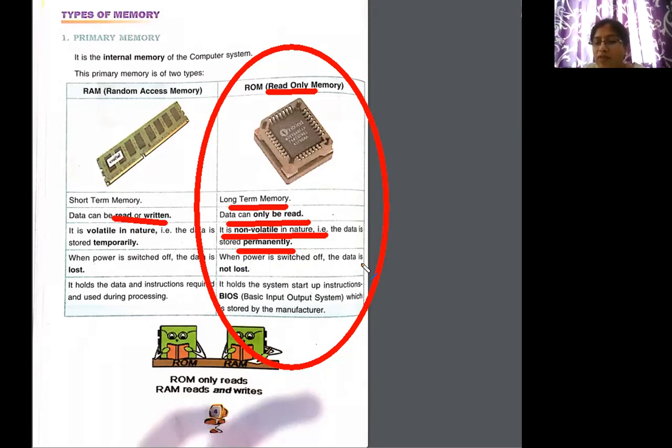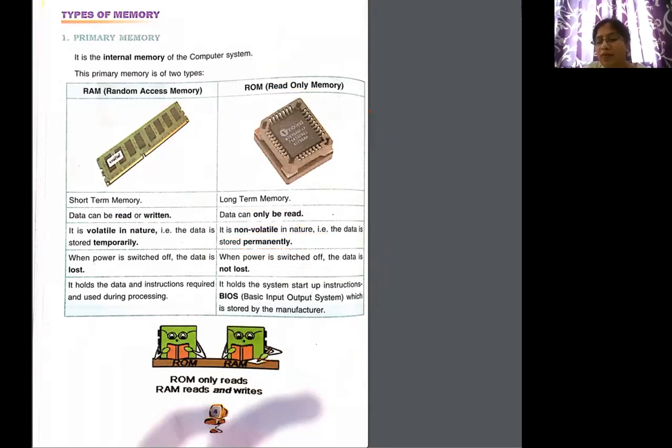So when the power is switched off, the data is not lost, because whatever information is on this particular thing is already saved and kept by the computer making companies. Whatever information they had to give is already kept on that. So even if your computer is switched off, your data is still not lost. It holds the system startup instructions, BIOS, basic input output system, which is stored by the manufacturer.